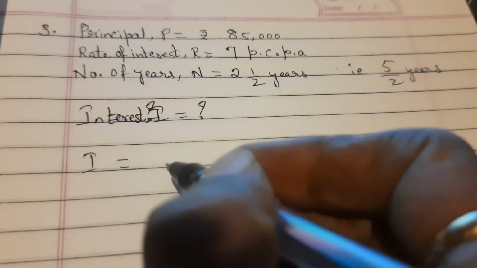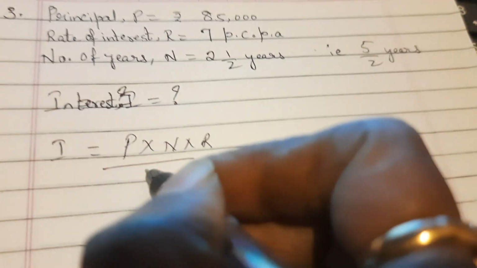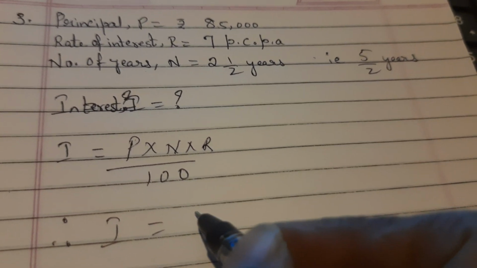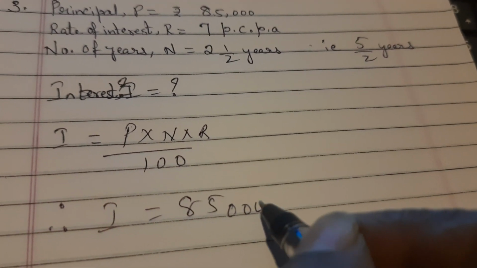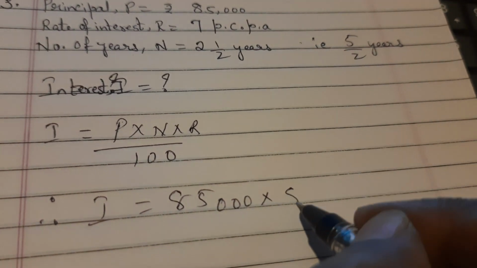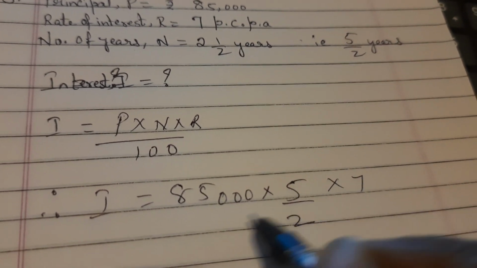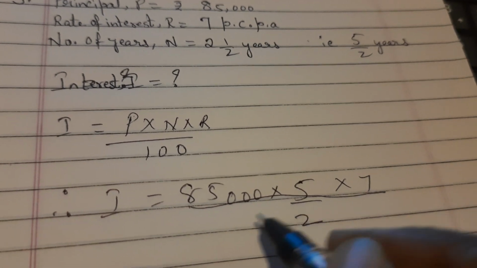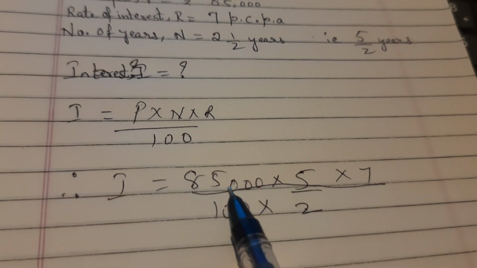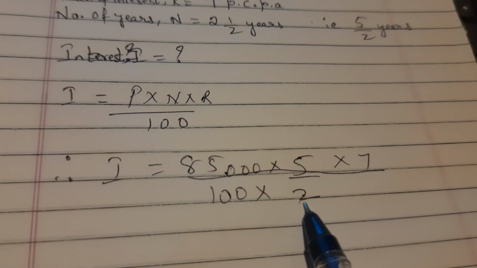So we will first find it out. I is equal to P into N into R upon 100. Therefore, I is equal to, what is P? 85,000 into N. N is 2.5, so that is 5 upon 2, into 7 percent per annum. Complete this line and here you write 100 because 100 is in the denominator. I hope you have understood. 85,000 is P. N is 5 upon 2, so 2 will be coming in the denominator.